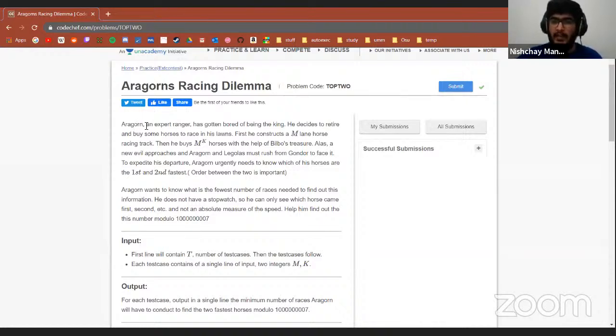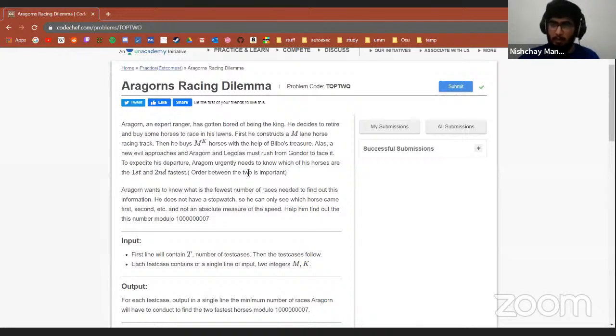Aragorn, an expert ranger, has gotten bored of being the king. He decides to retire and buy some horses to race in his lawns. First, he constructs an M-lane horse racing track. Then he buys M to the power K horses with the help of Bilbo's treasure. Alas, a new evil approaches, and Aragorn and Legolas must rush from Gondor to face it. To expedite his departure, Aragorn urgently needs to know which of his horses are the first and second fastest.